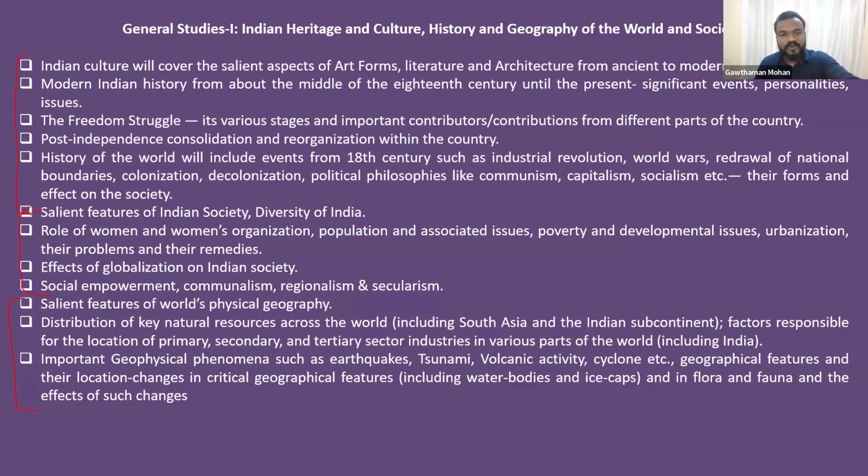Because there is something called society and there is something called social life in our country, no? And in our social stratification, if you look at it, not everybody is the same. So there are differences, there is diversity, there is discrimination. So how do you address these things? How can you uplift the life of a downtrodden person? How can you uplift the life of a person who is financially backward? So what are the policies government can come up with? All those points will be discussed in these areas.